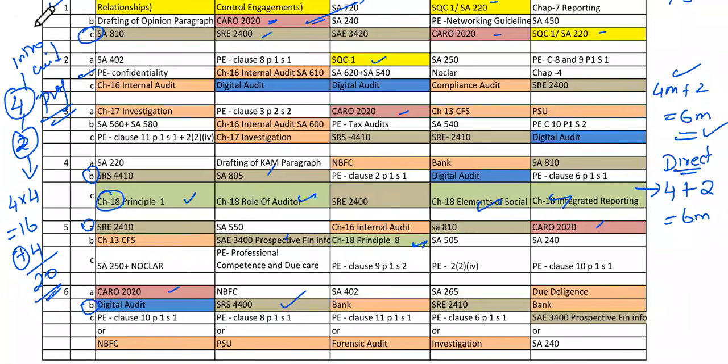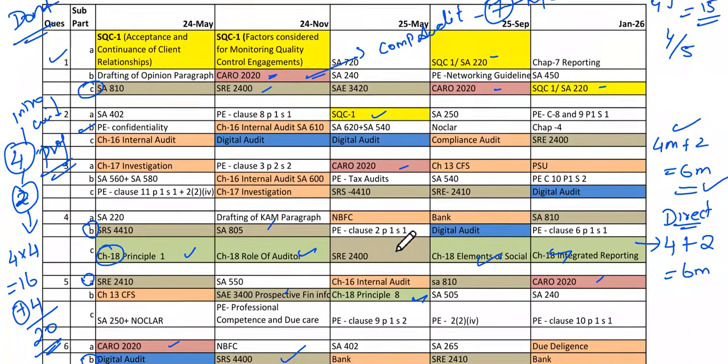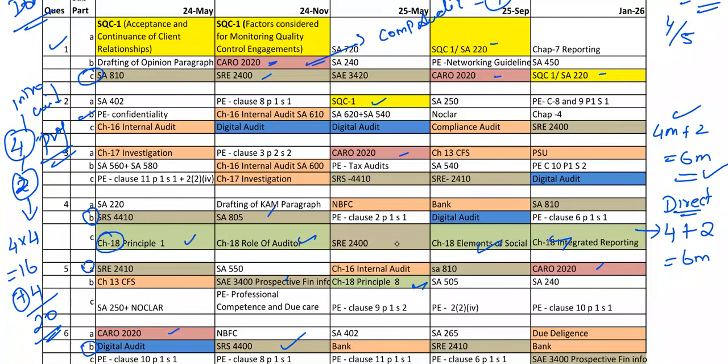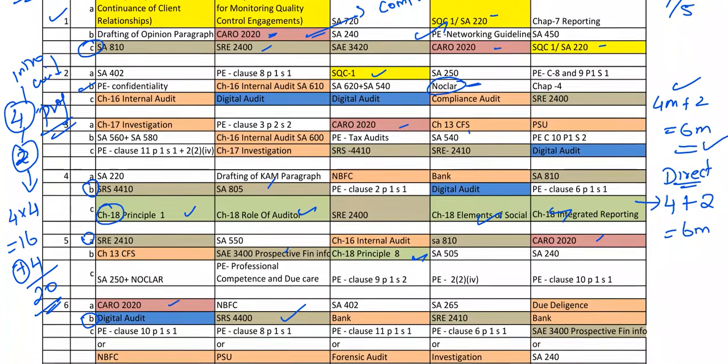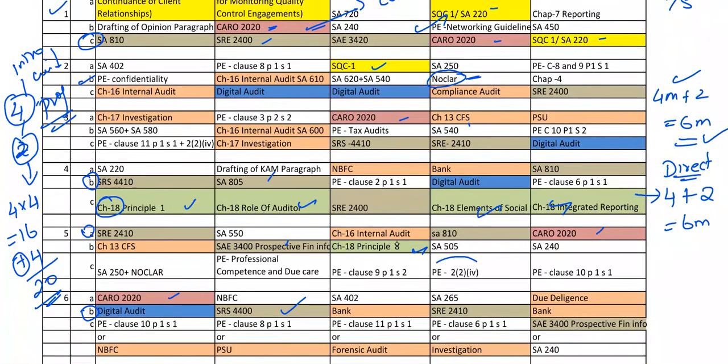If I want to take an example of some attempt, we'll take the September 25 attempt. There is one question, professional ethics 1. Here, Knockler is something related to professional ethics, because it is inside professional ethics only. And see here, one more professional ethics and one more professional ethics.